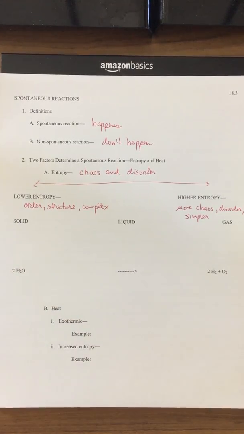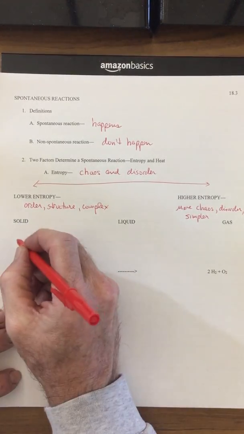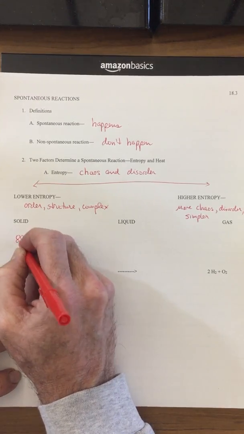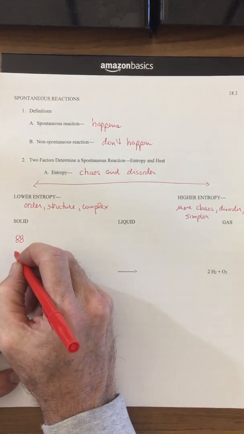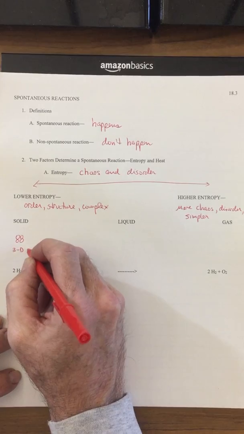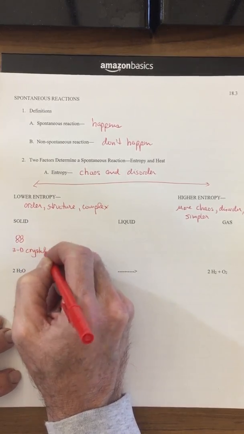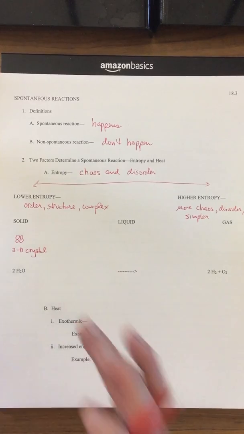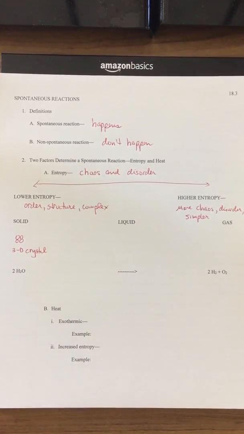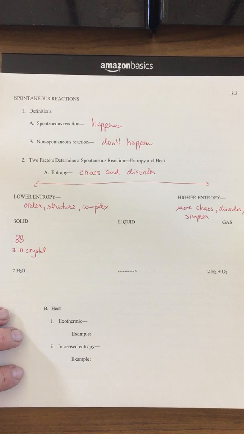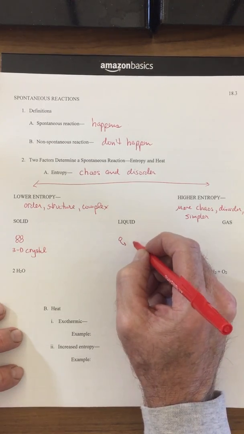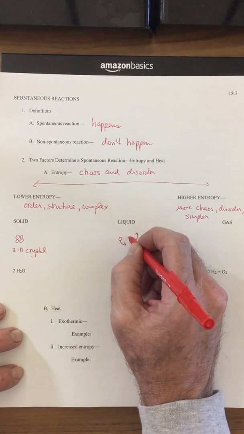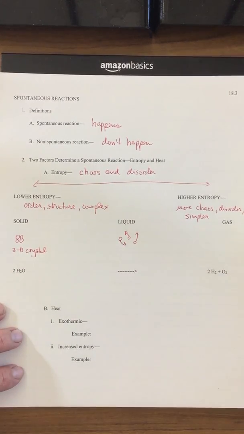So let's see how this applies to our three phases, the solids, liquids, and gases. Imagine a solid. Here's our particle model for solids. They're all nicely arranged in a regular 3D crystal pattern. So this has a lot of order, it has a lot of structure. Just think of ice with the hexagons, or think of sodium chloride with the alternating sodiums and chlorines. They're nicely patterned. Liquids, however, have a little bit more energy. We've melted the solid into a liquid, so they're kind of going all over the place, but they're moving and rolling around each other.